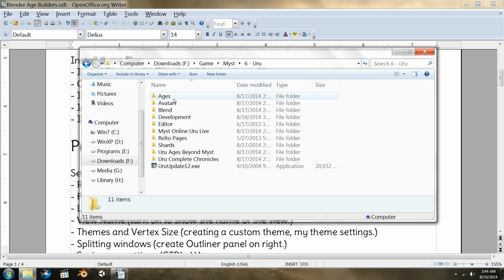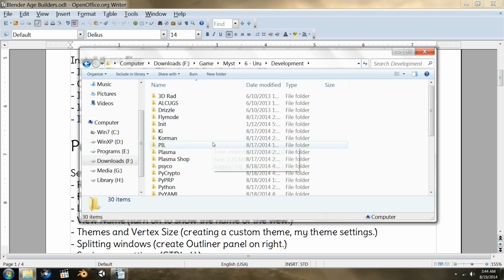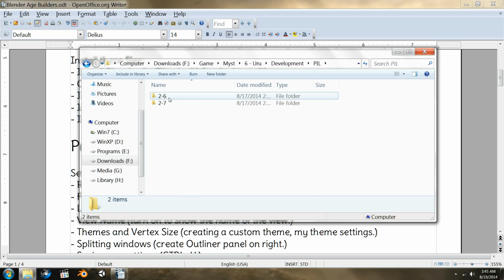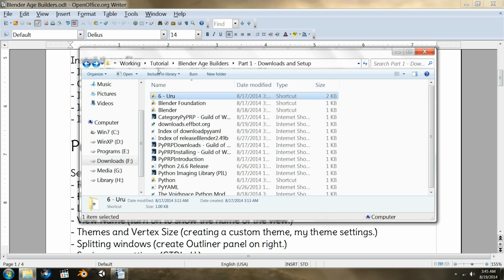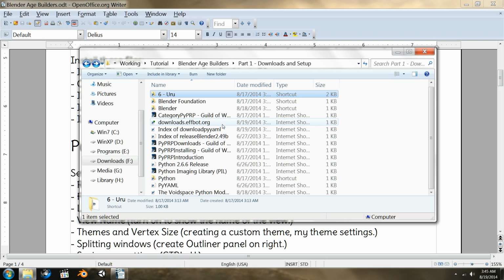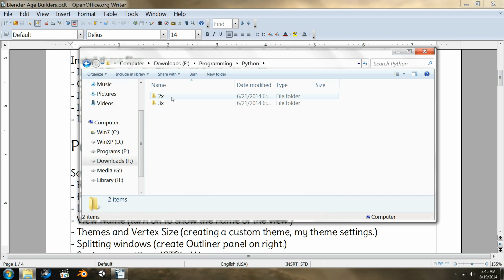The dev tools are very simple to install. I have them here under development, and I've just put them in different areas. So you just click on them and run the installer. They're very, very simple. They should find everything. First though, before you run those, after you've installed Blender, you should install Python. So you want to go to wherever you put your Python and install your 2.6.6.